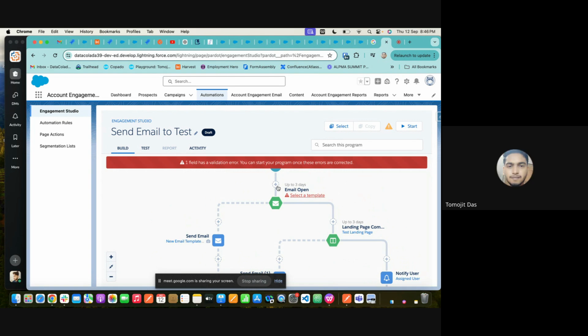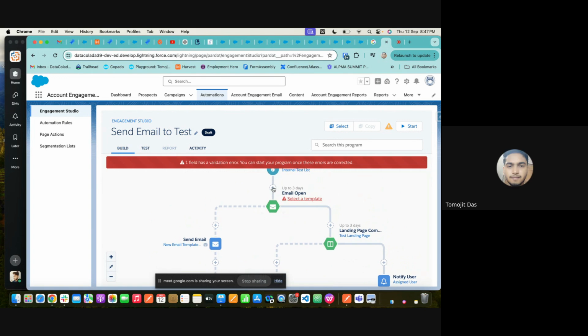The second pointer was send a demo email to list prospect. The third one was add canvas as email open. After this, this condition will run. Right. On the plus sign, you have to add an email, and then it will go as clicks whether the email is open or not.